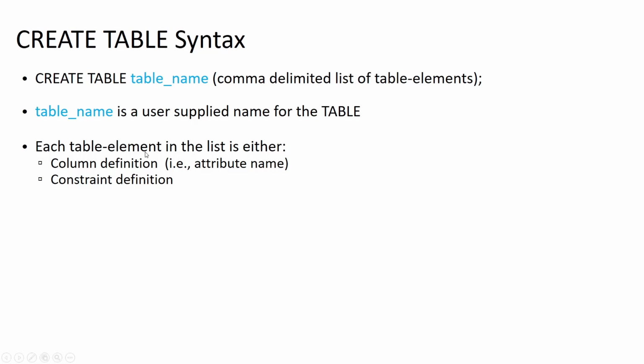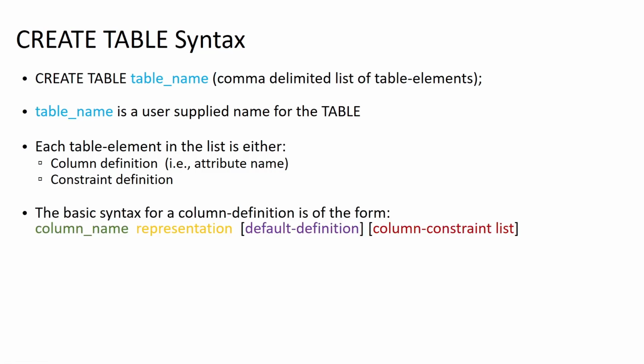And then each table element is either the definition of a column or attribute name, or the definition of a constraint. So the basic syntax for defining a column is to provide the name of the column and then the representation or the data type of that column, whether it's a string value or a numeric or something like that.